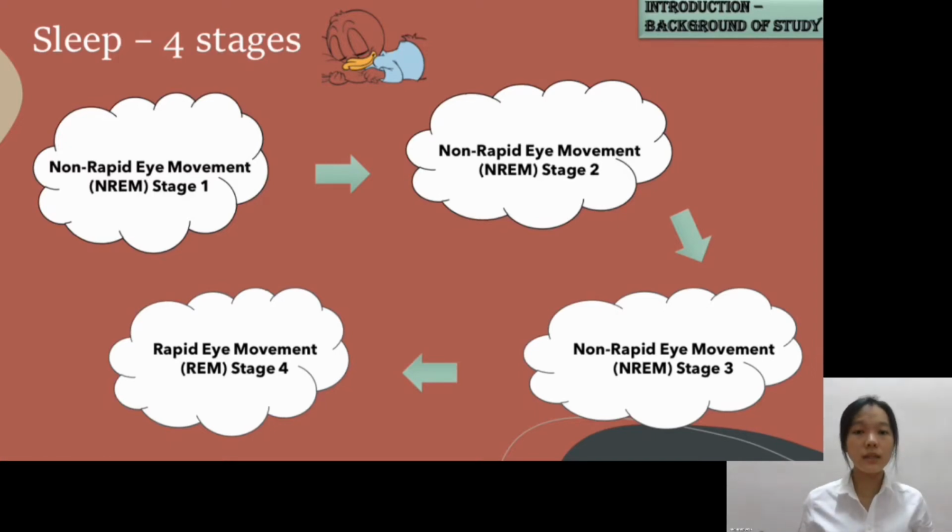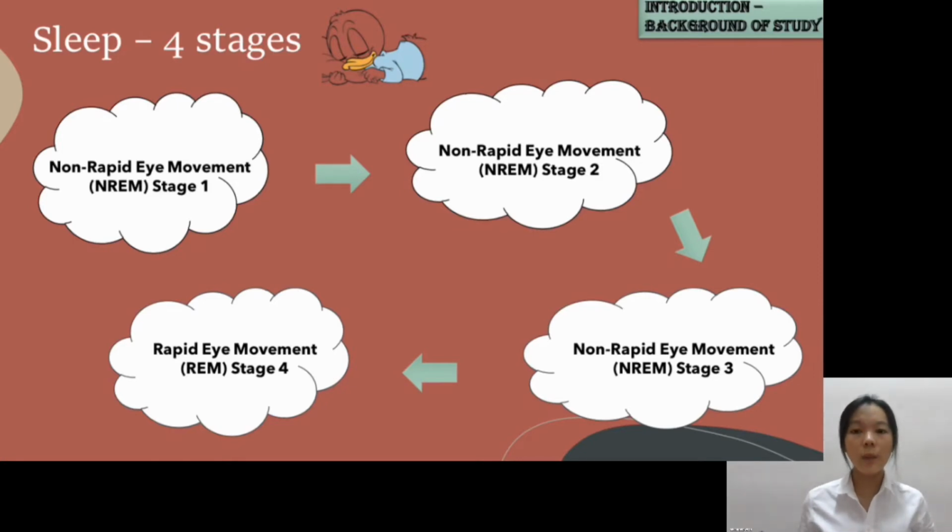Moving forward, the third stage of non-rapid eye movement sleep is referred to as delta sleep. People will become less responsive in this stage, as it is the transitional period between light sleep and very deep sleep. Sleepwalking and bedwetting are also more likely to occur in this stage. During this stage, humans' muscles will relax, and blood pressure and breathing rate will drop. The deeper sleep will also occur in this stage.